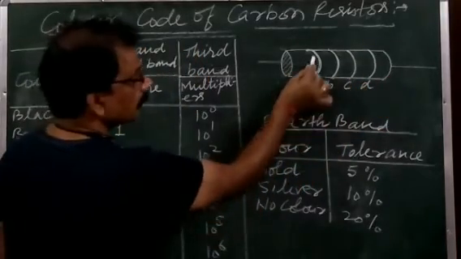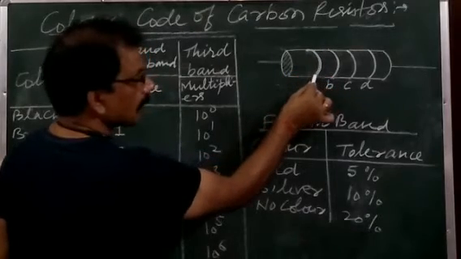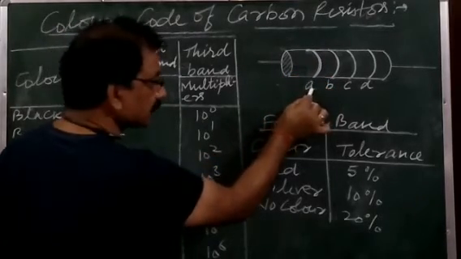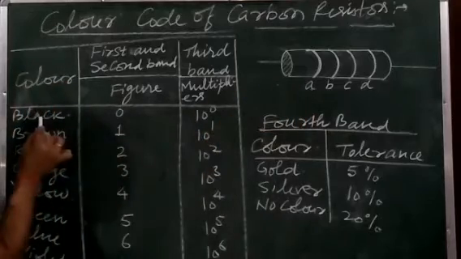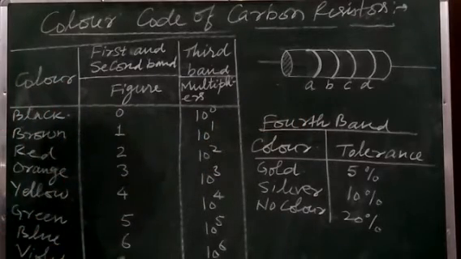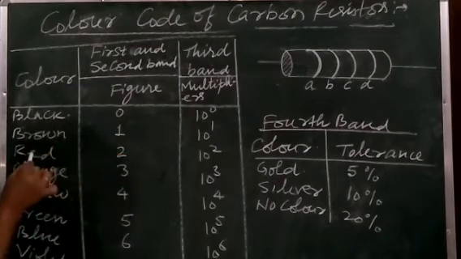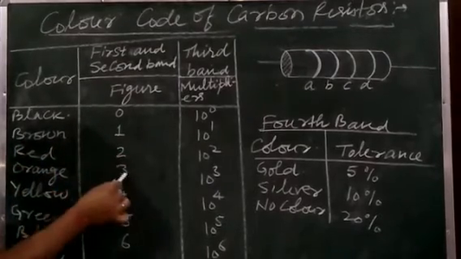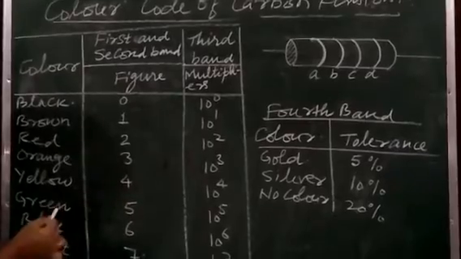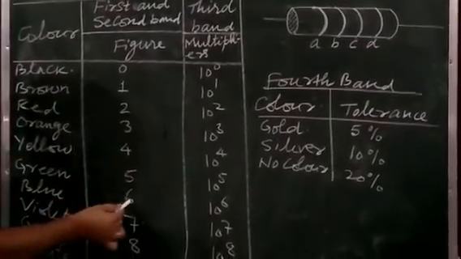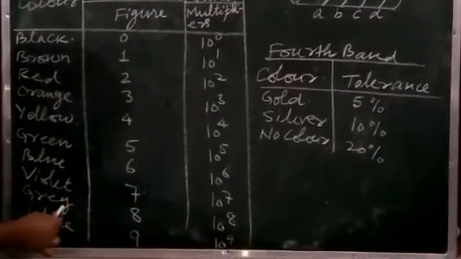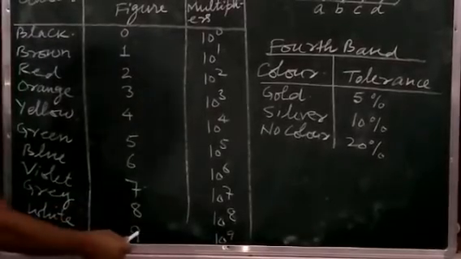The first color band will give the first digit, and that digit we take from here: black 0, brown 1, red 2, orange 3, yellow 4, green 5, blue 6, violet 7, gray 8, and white 9.